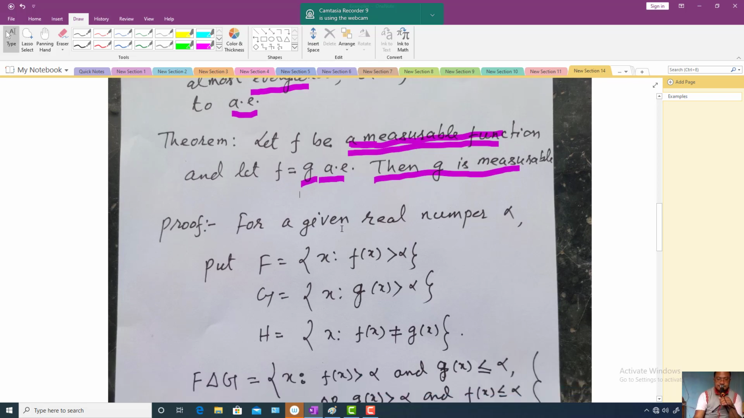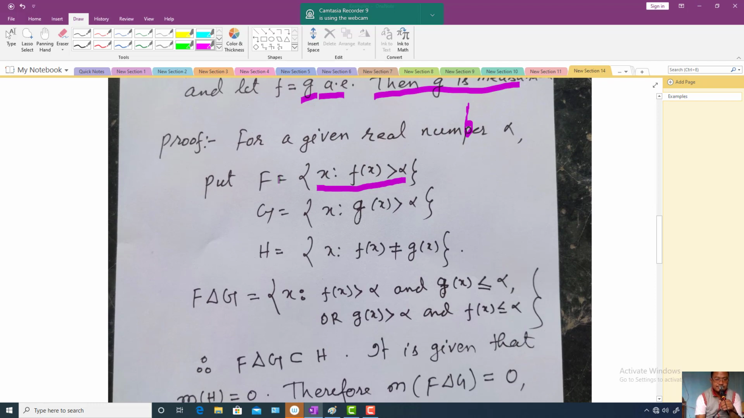Let us prove it. For a given real number alpha, let us put F equal to the set of x such that f of x is strictly greater than alpha. And then let us put G equal to the set of x such that g of x is strictly greater than alpha, and H equal to the set of x such that f of x is not equal to g of x.